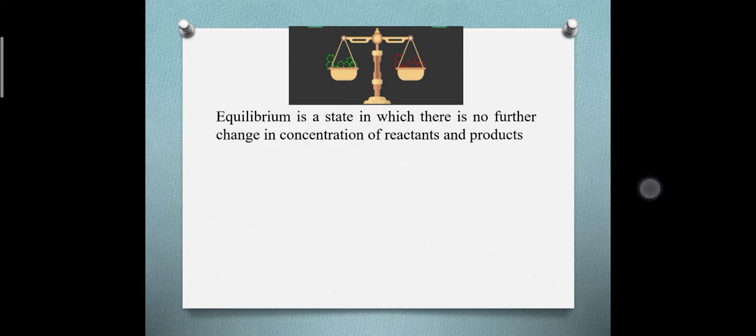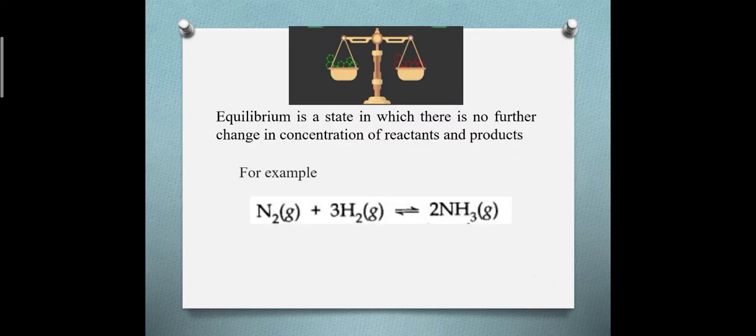For example, nitrogen reacts with hydrogen to form ammonia. This means when nitrogen and hydrogen react to form ammonia, the ammonia again gets dissociated to form nitrogen and hydrogen.